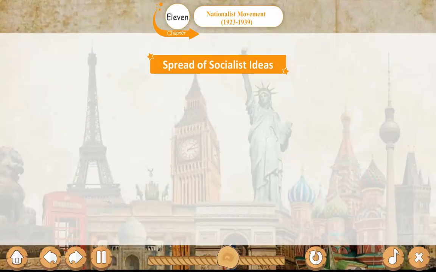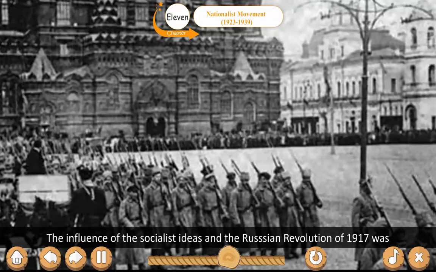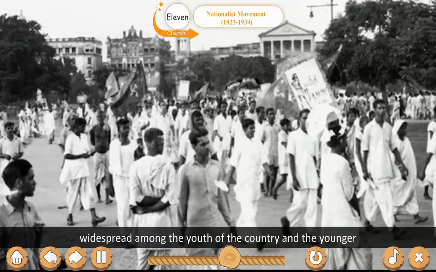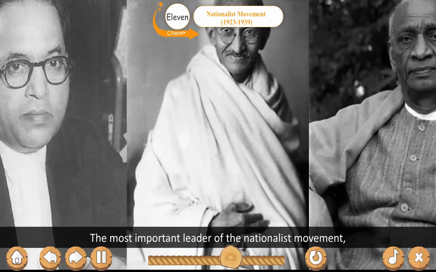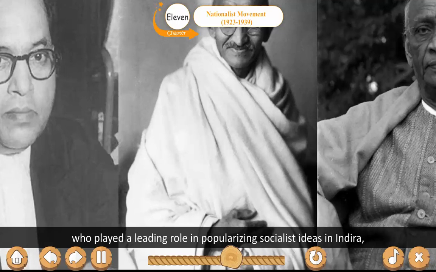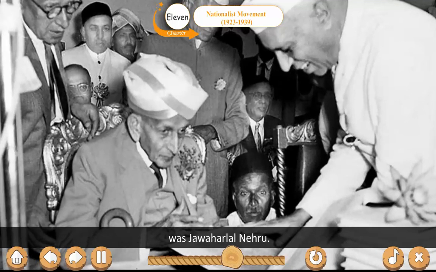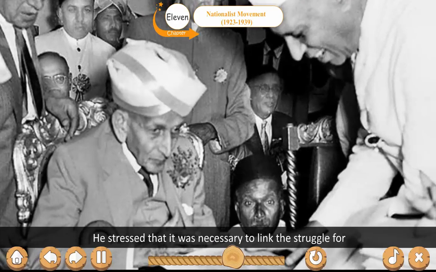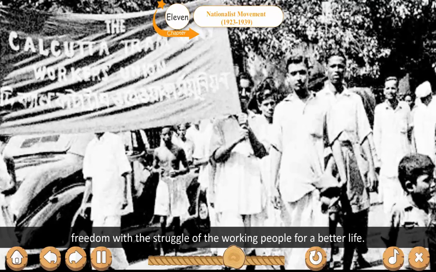Spread of socialist ideas. The influence of the socialist ideas and the Russian Revolution of 1917 was widespread among the youth of the country and the younger leaders of the nationalist movements. The most important leader of the nationalist movement who played a leading role in popularizing socialist ideas in India was Jawaharlal Nehru. He stressed that it was necessary to link the struggle for freedom with the struggle of the working people for a better life.